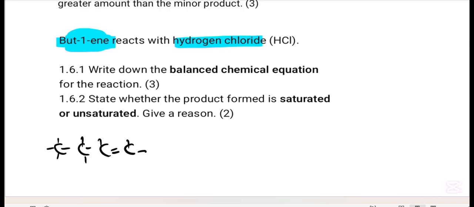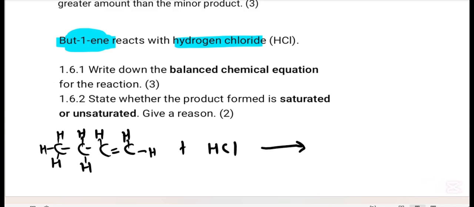So we complete our hydrogens for but-1-ene. They say but-1-ene reacts with HCl. Remember, here too no water must be present. So when the addition reaction takes place, the double bond breaks. 1, 2, 3, 4.